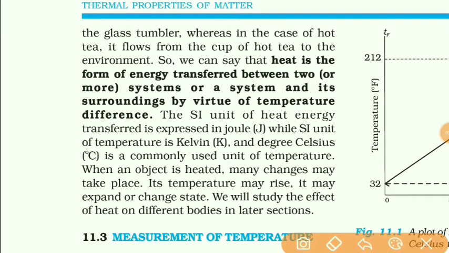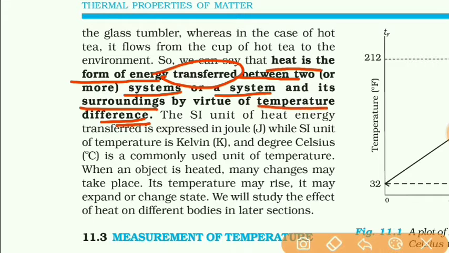So students, it is clear that heat is the form of energy which is transferred between the two systems or a system and the surrounding. But the necessary condition is that there should be a difference of temperature between the two systems or a system and the surrounding.